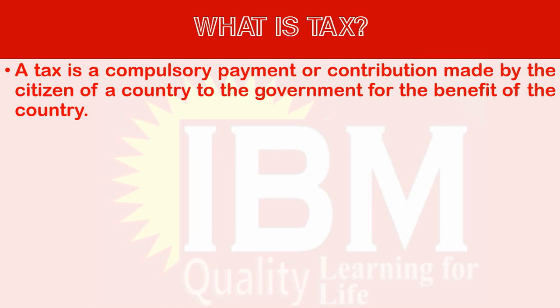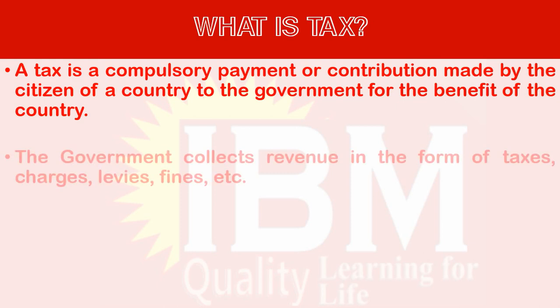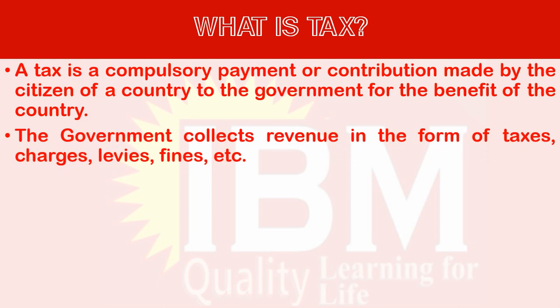If we pay with a burden, it is called a payment. If we pay voluntarily, it becomes a contribution. Anyhow, we are giving a contribution to the country for the benefit of the country, because the government is getting the tax from us and spending it back on the country. Therefore, it is a compulsory payment or contribution made by the citizen of a country to the government for the benefit of the country. And the government collects the tax.